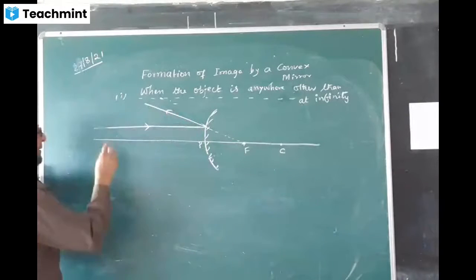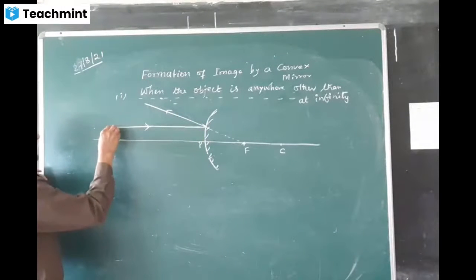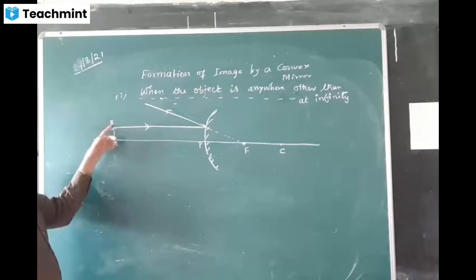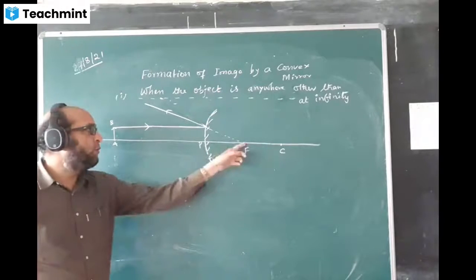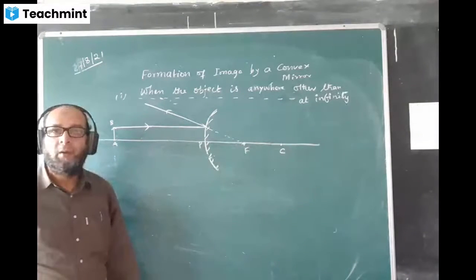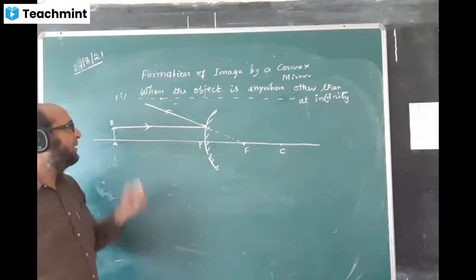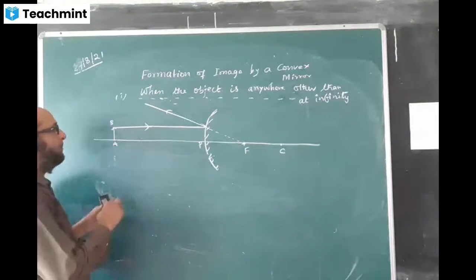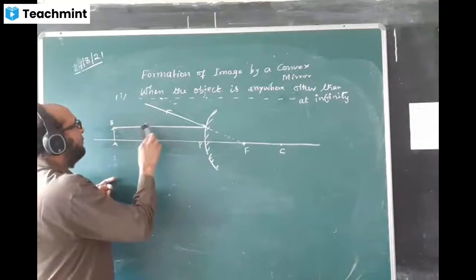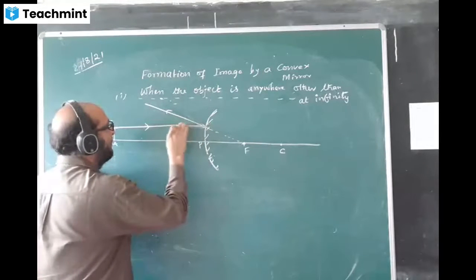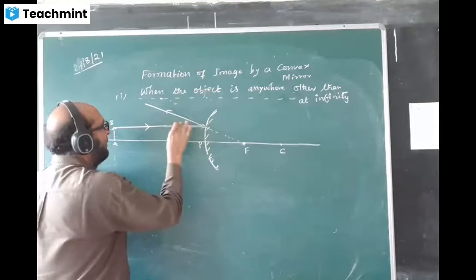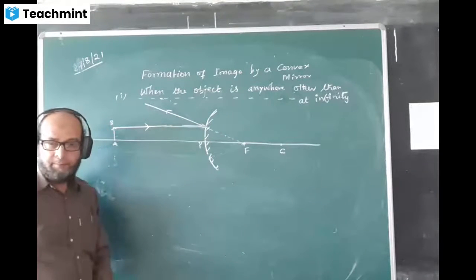This time we'll keep an object, draw an object here like this, same way. You can take the height of the object equal to 2 lines. Height of the object equal to 2 lines, and this is 2, this is 2. The same way you do. Do till here, then I'll tell you what you have to do. Till here you do it the same. Till here you have to do the same.